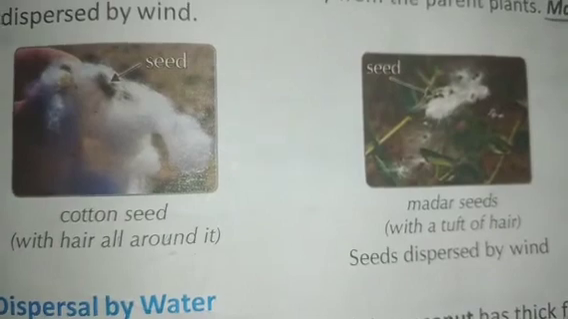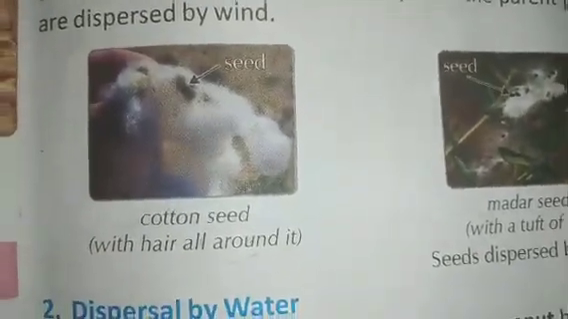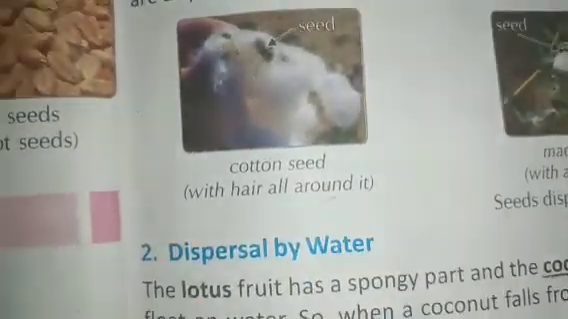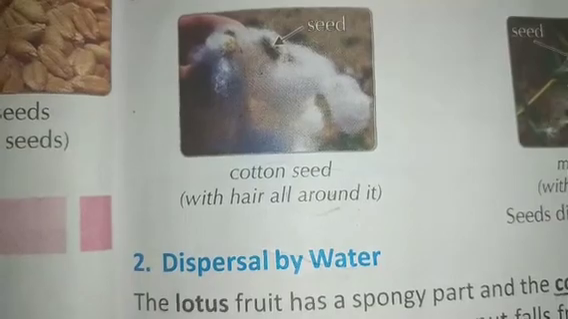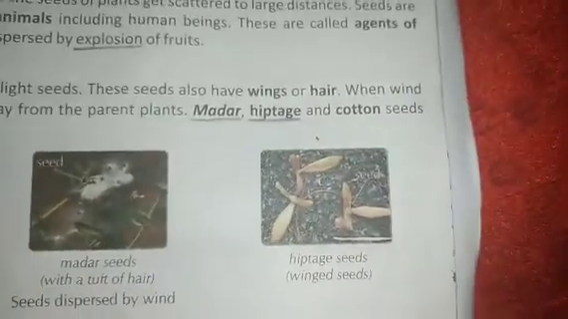Now we will talk about the first dispersal, by wind. Some plants have very small and light seeds, children. So these seeds have wings or hair. When the wind blows, they are easily carried away from the parent plants. Madar, hiptage and cotton seeds are dispersed by wind. See this, children. Cotton seed, madar seeds, then hiptage seeds.